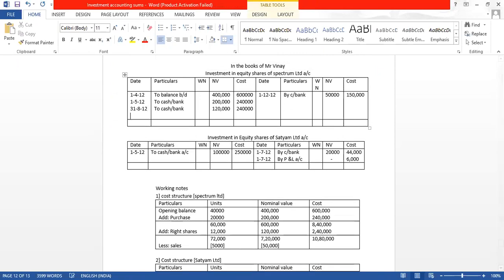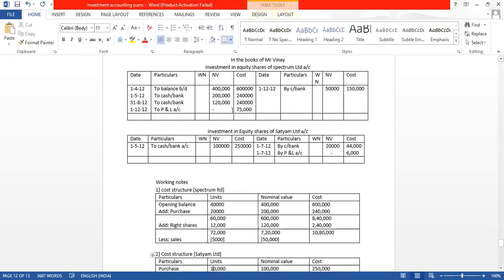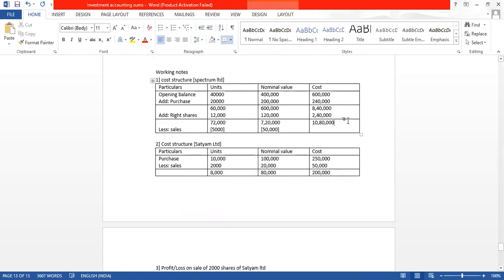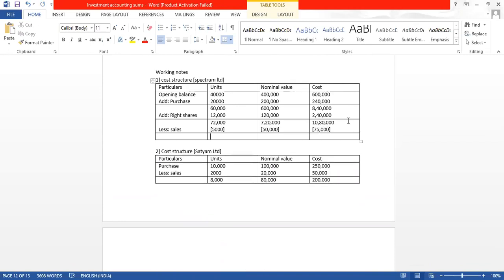What is the date? 1/12/2012. We will write profit will be shown in the debit side, because from here it will go to the P&L credit side. So the amount is 75,000. This sale is completely done. So here it will come 75,000. So what we get here: 72,000 minus 5,000, we get 67,000.